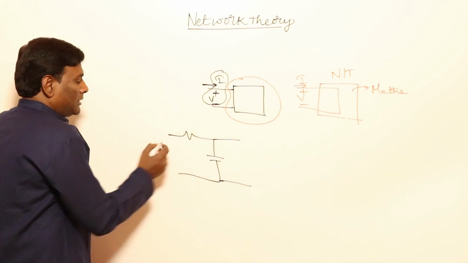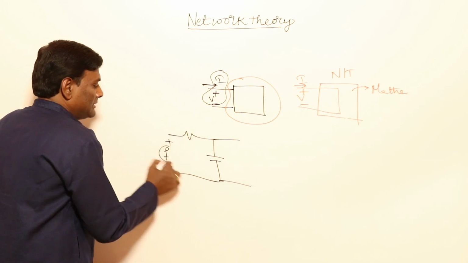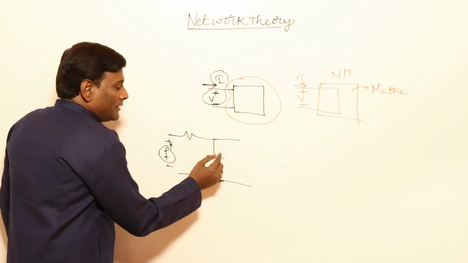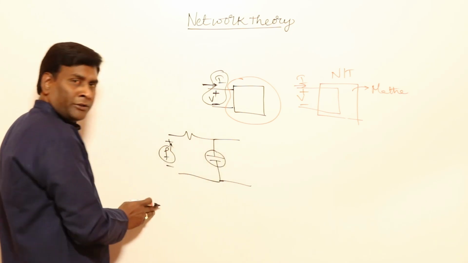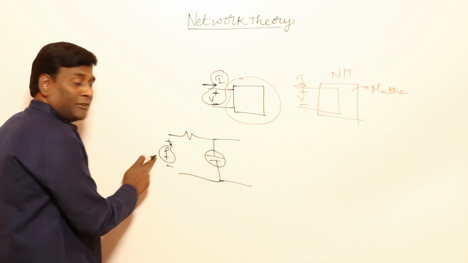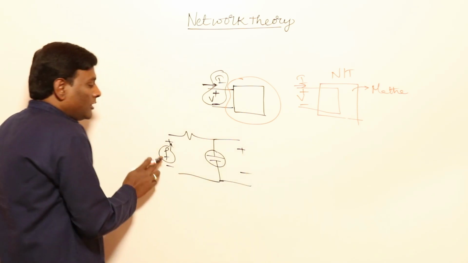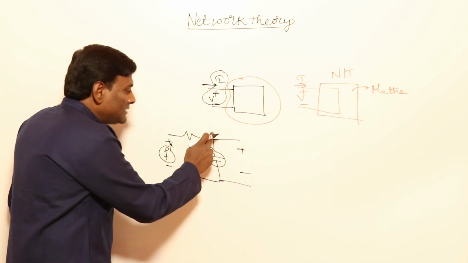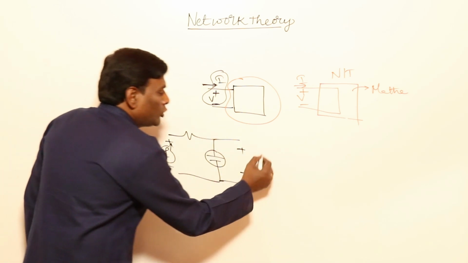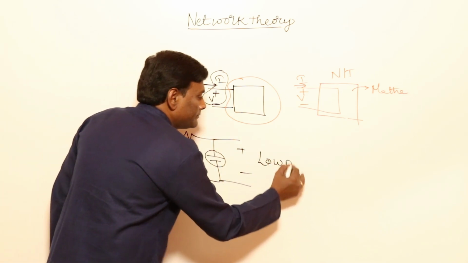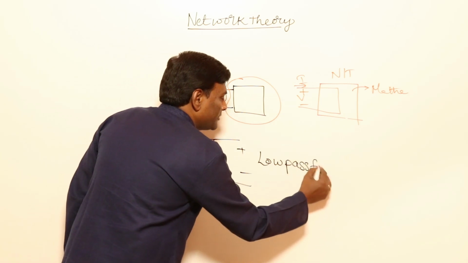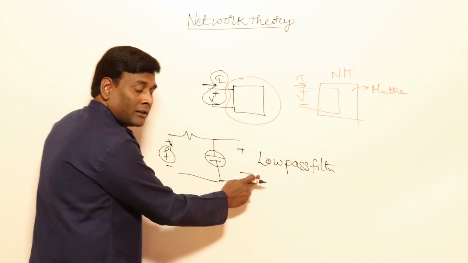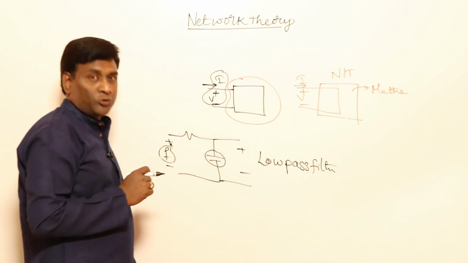For example, if I keep on increasing frequencies here, what will happen? This particular reactance will keep on reducing. So for less frequencies, output signal will be there. For high frequencies, it will become a short circuit. For example, at infinite frequencies, it will become a short circuit. So it is going to be a low pass filter. In the sense, low frequency signals can be tapped here, and high frequency signals can be stopped.